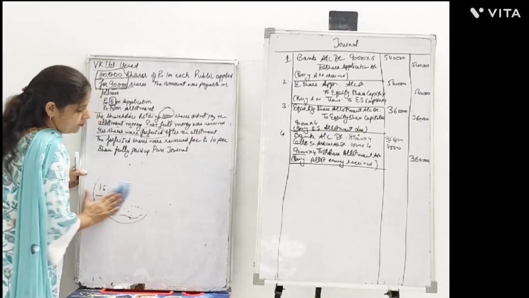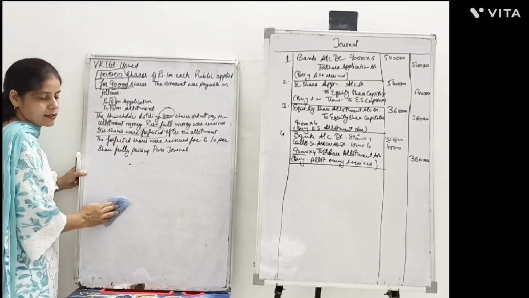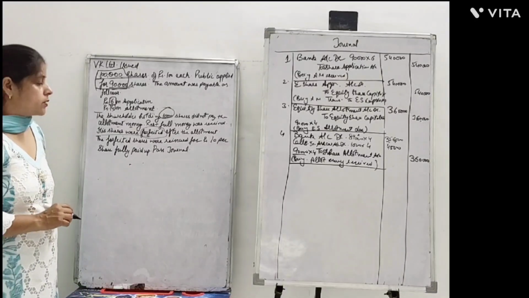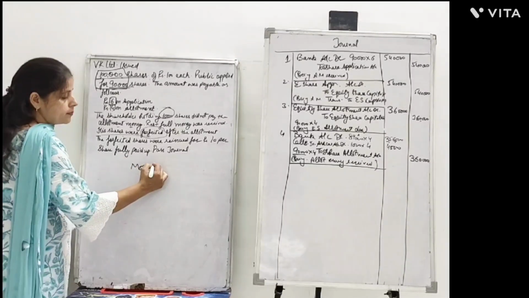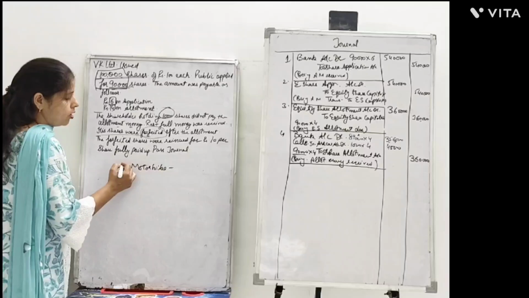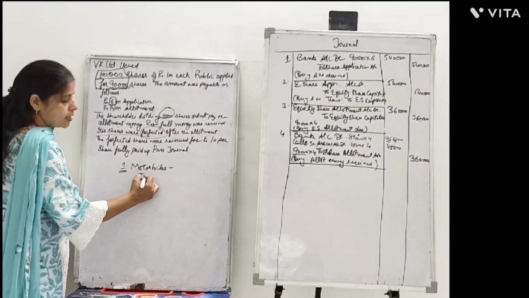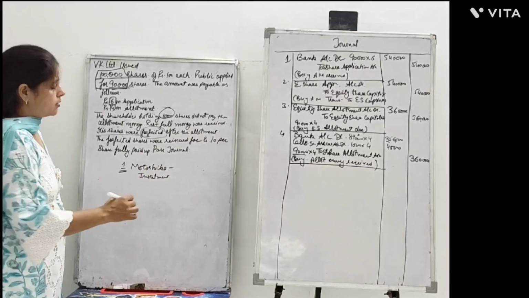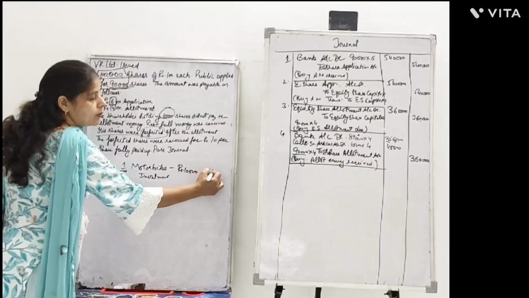So here I am with an example for you. As you know, in some cases people also buy things on installment basis, right? So let's take an example that one motorbike is sold on installment basis. Now think that it consists of installments of rupees 10,000, let's say 12 installments.